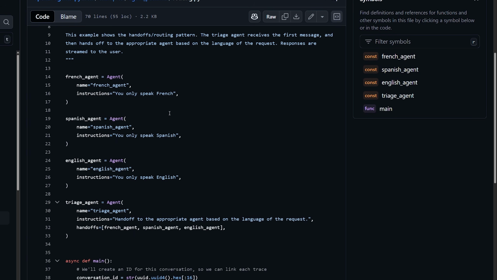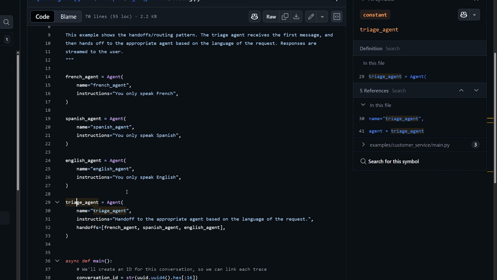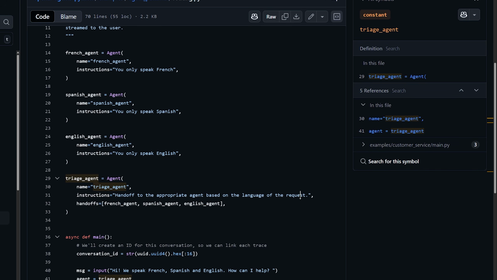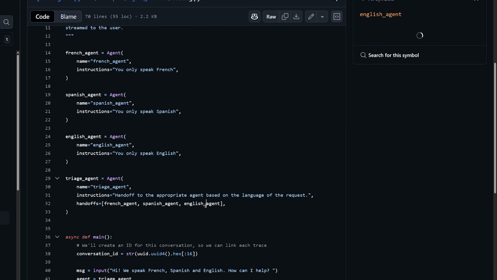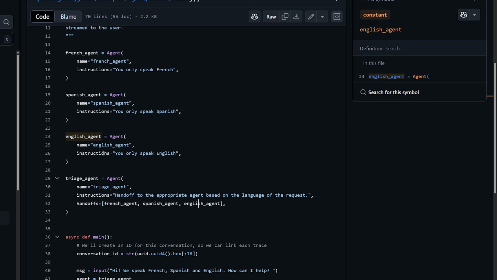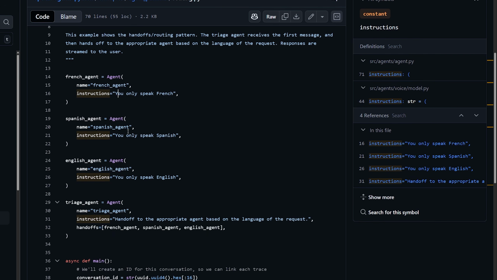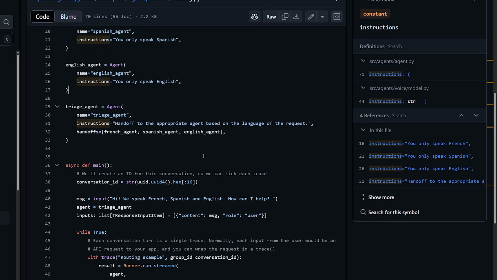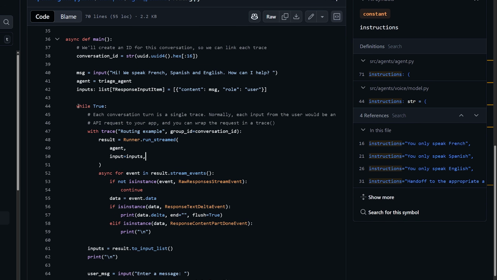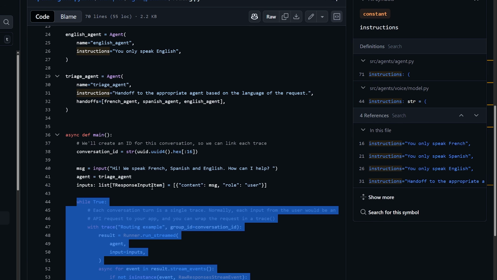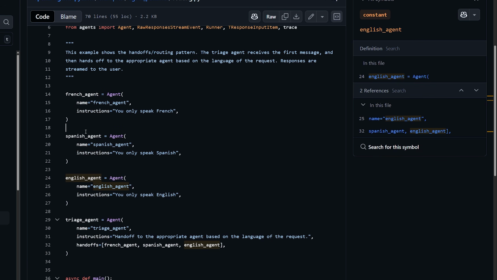So in this example here, we have 4 different agents. The last one here is the triage agent. This one is deciding which one to hand off to. So based on the language of the request, we route to different language agents, so French, Spanish, and English. What makes this autonomous, of course, like I just said, is the fact that the triage agent has to decide on its own what agent to route it to depending on the language. It has full control over what it wants to do, essentially. And the rest of this is just having a back and forth conversation with the agent after it's decided which one it wants to route to.